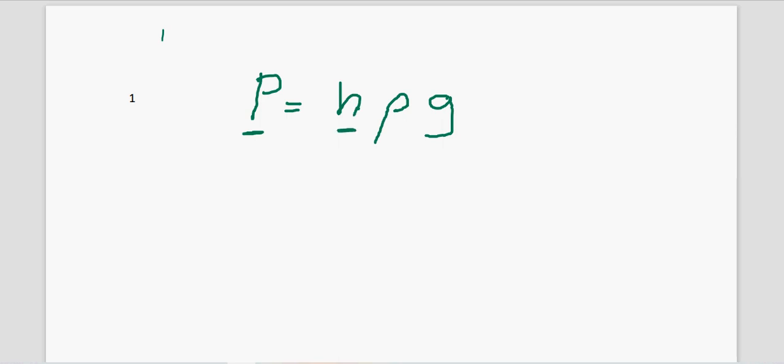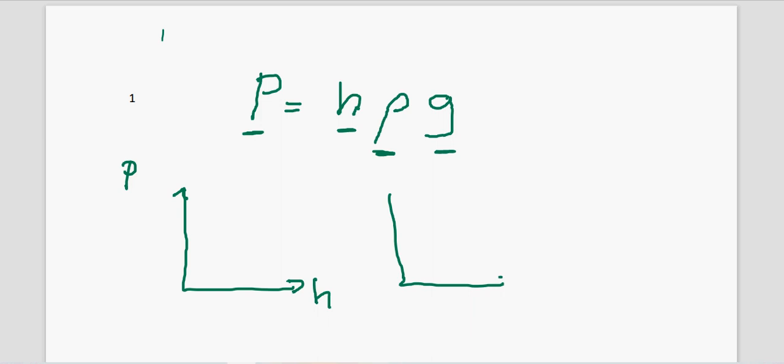Make sure you define it as depth of the liquid, and then the density of the liquid and the gravitational acceleration. If I want to plot a graph of pressure in liquid against depth, against density of the liquid, and against the gravitational acceleration, with the responding variable all pressure, how will my graph look?